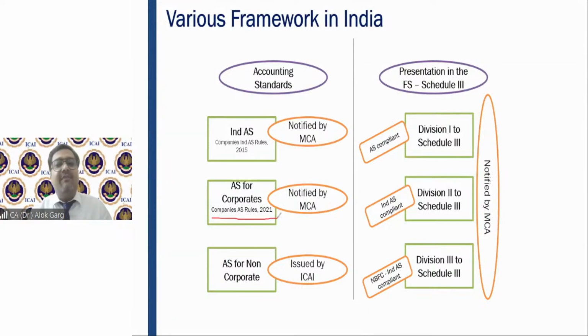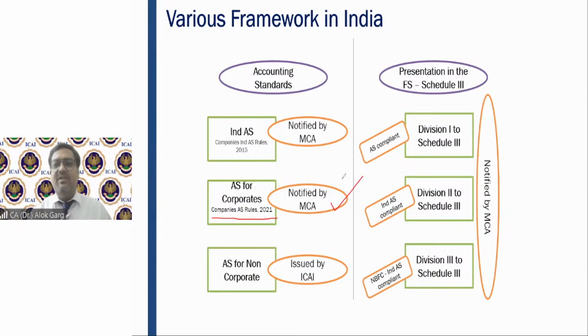Which accounting standards? Which you have already read, learned, understood in your CA Intermediate, right? And these accounting standards are notified by the Ministry of Corporate Affairs. Right, friends? How are these accounting standards drafted? They are drafted by the Accounting Standards Board of ICAI. Then ASB of ICAI sends these accounting standards to NFRA, the National Financial Reporting Authority, which is a wing under MCA. Then NFRA reviews those accounting standards and recommends to MCA. And when MCA notifies these accounting standards, it becomes law of the land, right? So this is the approval structure of accounting standards in India.